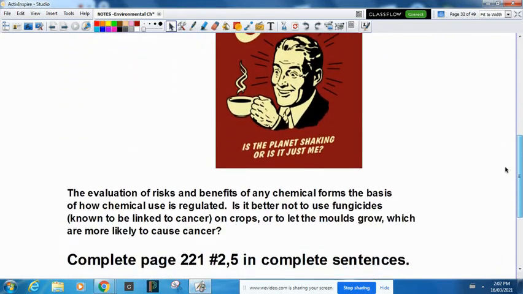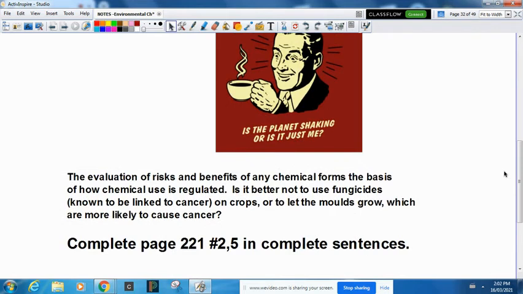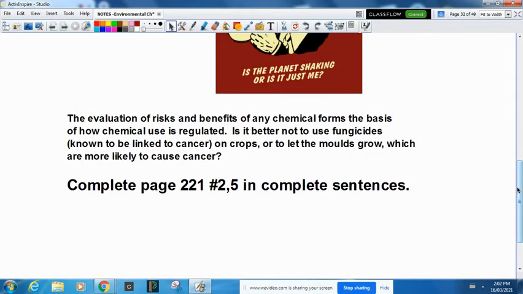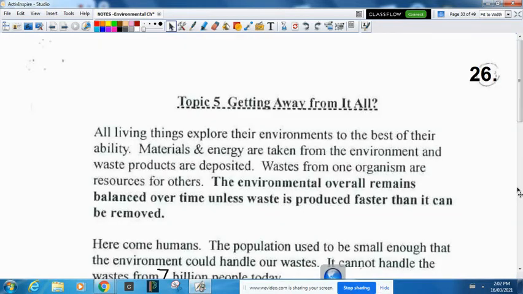Now, the evaluation of risk and benefits of any chemical forms the basis of how chemical use is regulated. Like someone says, just ban all the use of chemicals. Well, there is a pesticide that we spray on strawberries to get rid of the mold. It's a fungicide. And if we don't spray with it and you eat the mold, it can cause you to develop cancer. So the question is, which one is better or worse? And then you have to analyze the risks and make a decision. And that is the end of topic 5. Oh, no, that was the end of topic 4.